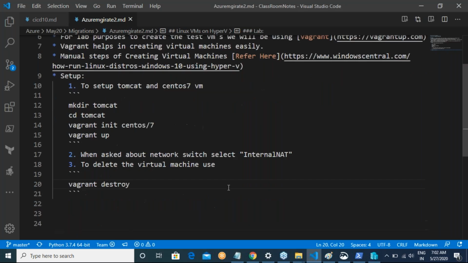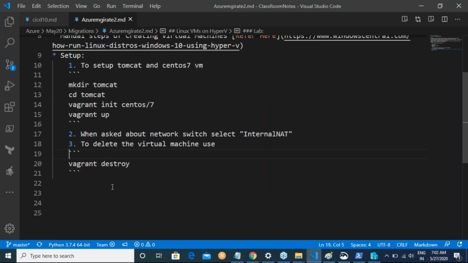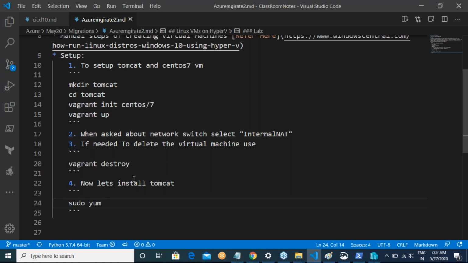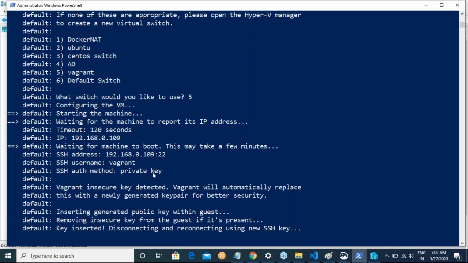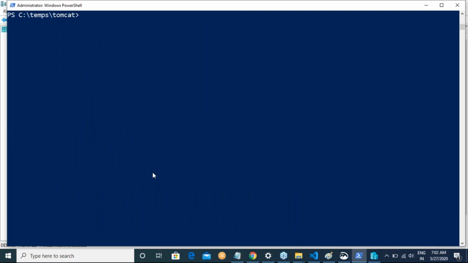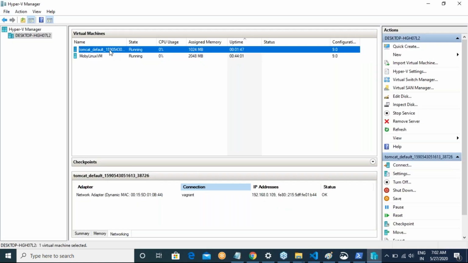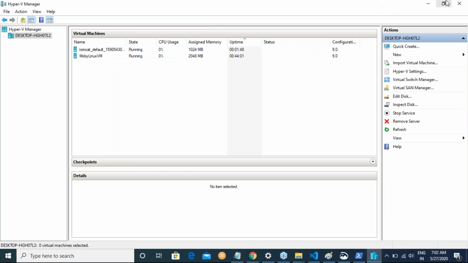Okay. Now, let's install Tomcat. Okay. So sudo yum. Let me execute the commands and then write them, because I don't want to search for commands in the documentation. Okay, right. So once you have this machine created, you can log in into your machine from here. Double click this machine, log in from here.